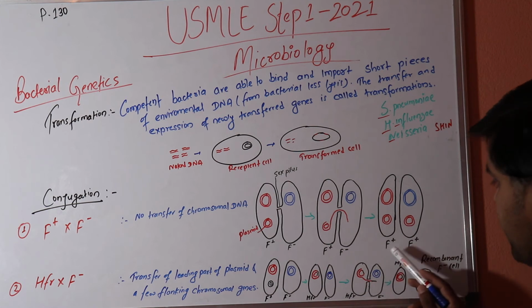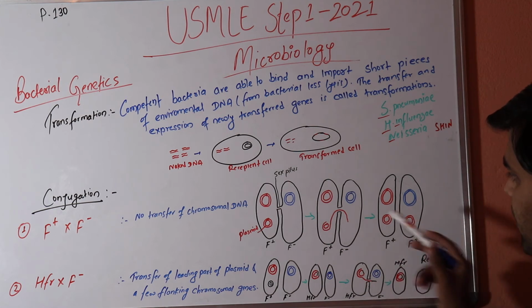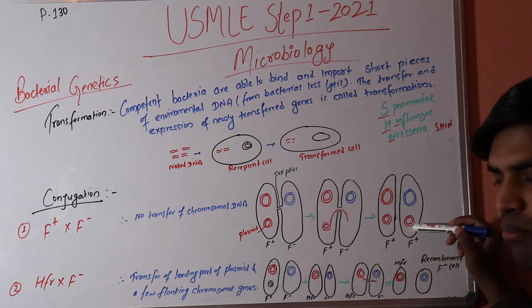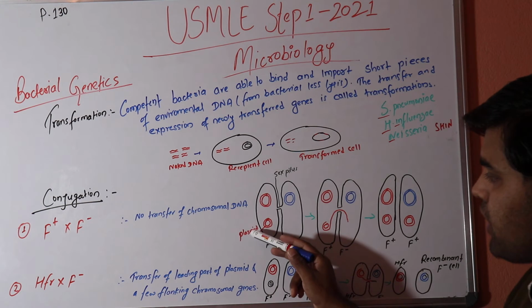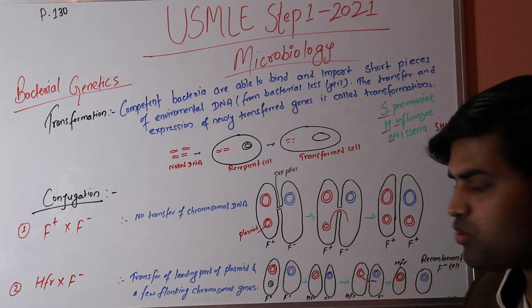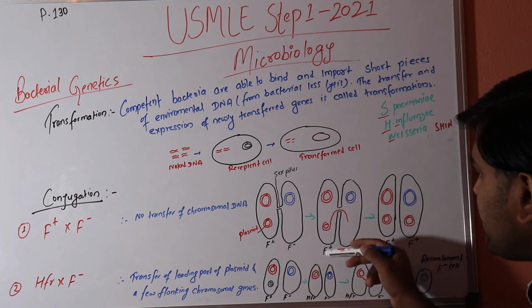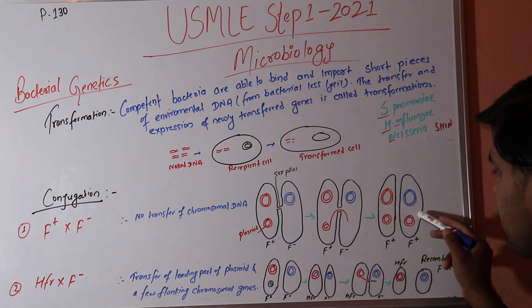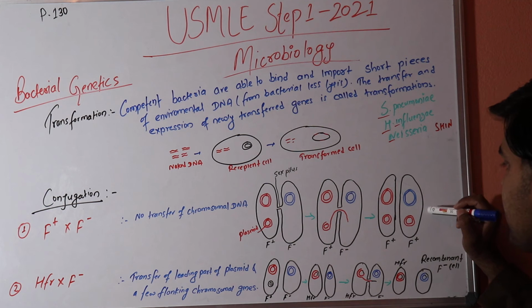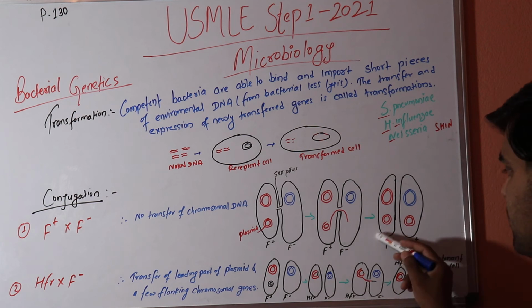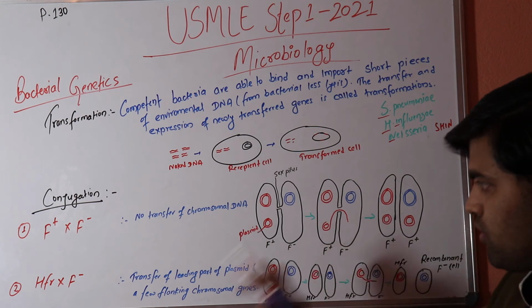There is the F plus, and this also becomes F plus, because we said in the beginning that F plus is a bacterium that contains the plasmid. Now this plasmid usually has a drug resistant gene. So while transferring this plasmid DNA, they actually transfer the drug resistant gene, and since the drug resistance is transferred into this bacterium, this is one of the ways of transfer of genetic material. Now this is also a drug resistant bug, and this is also a drug resistant bug. So I hope you have understood.